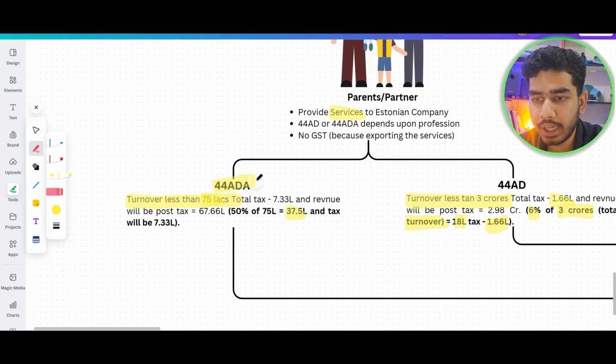According to 44ADA, you have to pay tax on 50% of the overall turnover. Here the limit is 75 lakhs. You have to pay tax on 50% of that 75 lakhs, which will be 37.5. You have to pay tax on this amount, not on 75 lakhs, and the tax will be 7.3 lakhs.